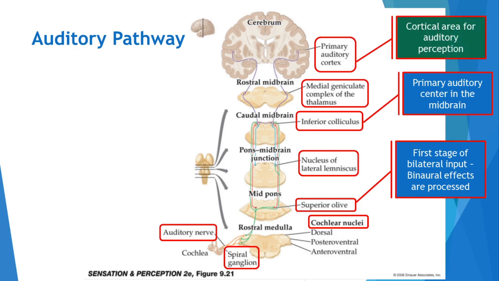This is the cortical area for auditory perception. Here, the auditory information is processed and analyzed for auditory perception. That is all about the auditory pathway.